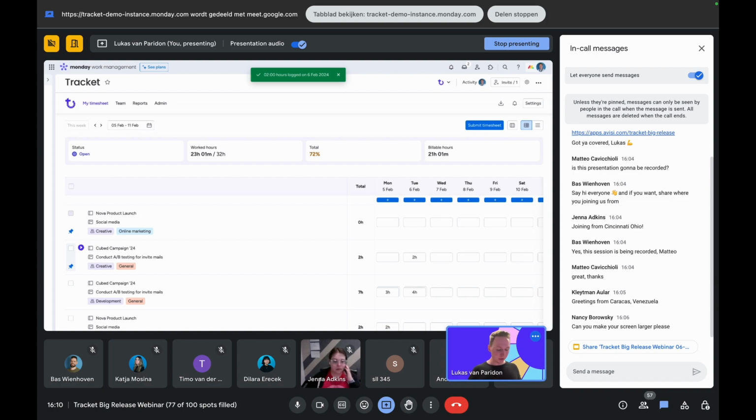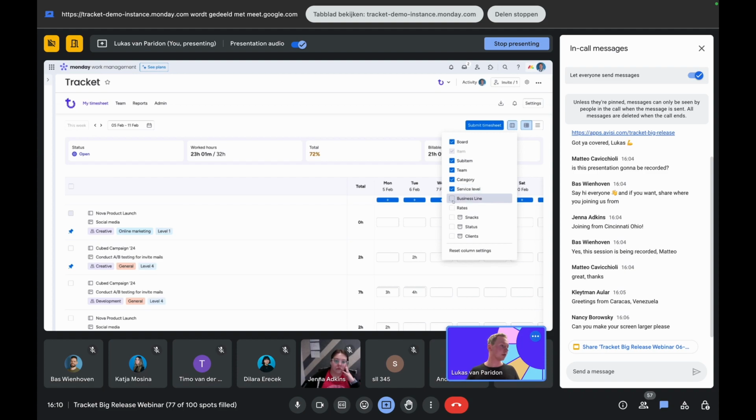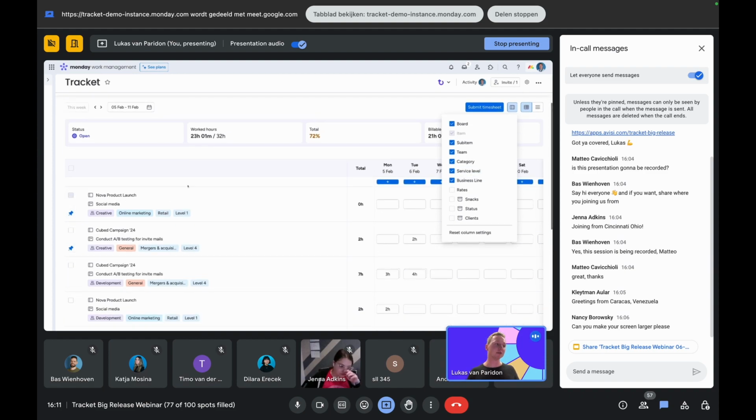Okay, let's see. Improved personalization. This was one of the topics I mentioned. And there's a couple ways to customize this overview right here. So we can change up the columns and the information on our time entries from this overview to really as much information we want personally. And that is possible because there's also more fields.